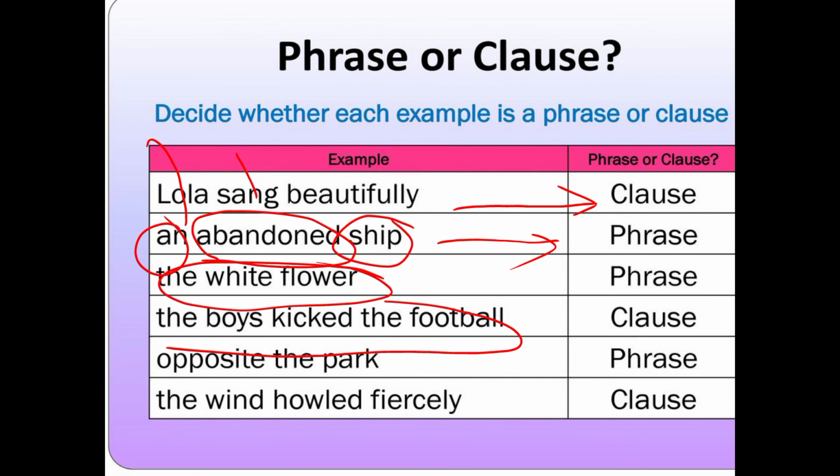Now you can look at this: the boy kicked the football. The verb is also here, kicked, आपका kicked जो football है आपका, and the boy is playing the role of the subject. That's why it has both things, and it is complete in sense also. That's why. Okay. Opposite the park. This is a prepositional phrase, and the park is the head word. So it does not have a complete meaning.